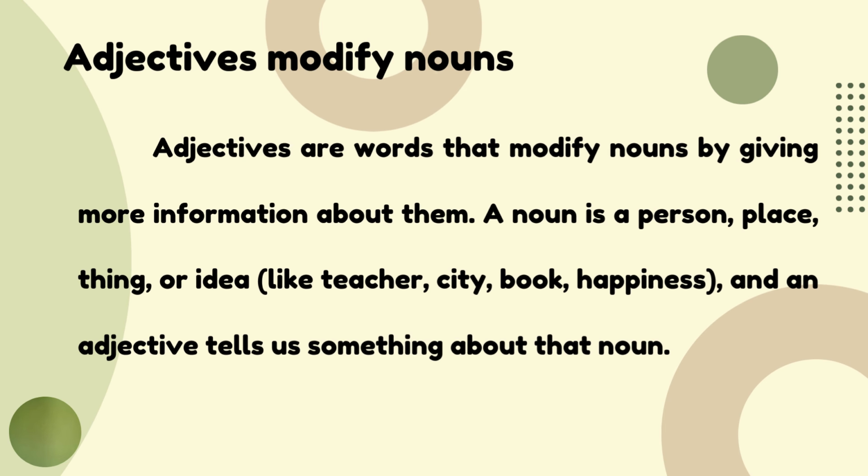A noun can be a person, place, thing, or idea, for example teacher, city, book, happiness, and an adjective can give more information about the noun. For example, if you say a girl, you can say what kind of girl she is: beautiful girl, smart girl, friendly girl. So that's the function of adjectives. You give more quality, more explanation, and more information about the noun that you use in a sentence.